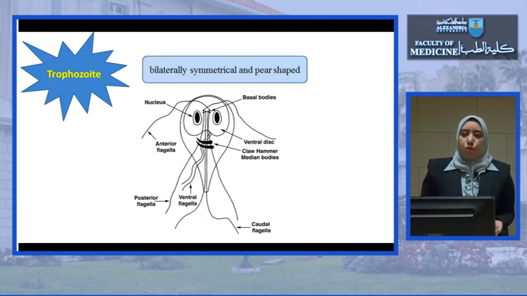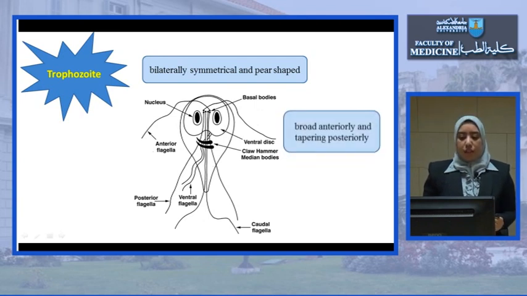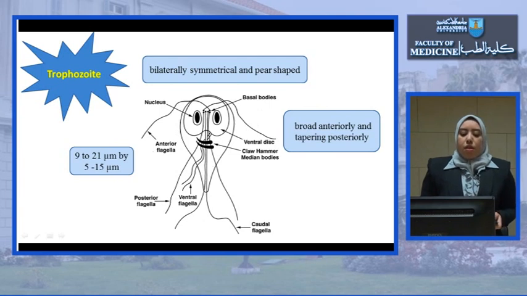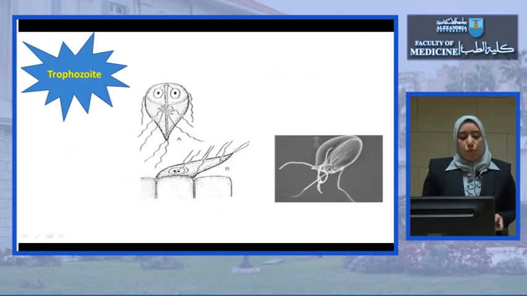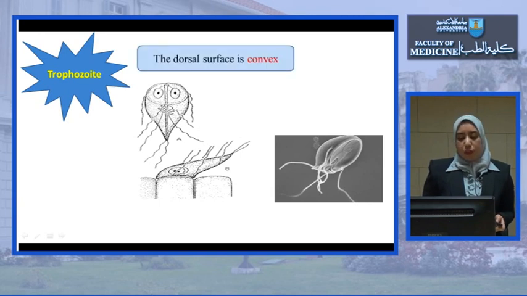What about the morphology of the trophozoite? The trophozoite is bilaterally symmetrical. As you can see, it is bilaterally symmetrical and pear-shaped, broad anteriorly and tapering posteriorly. Its size ranges from 9 to 21 micrometers by 5 to 15 micrometers.